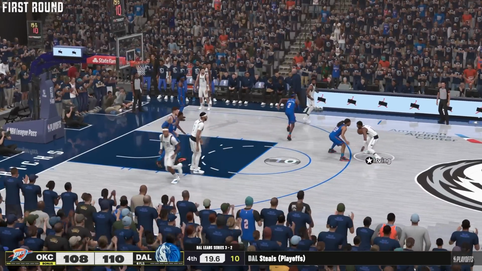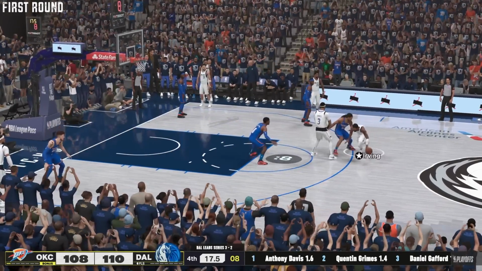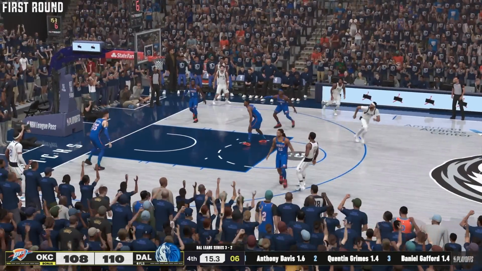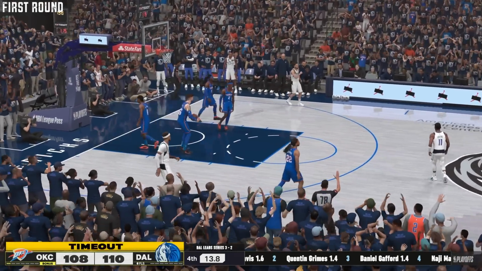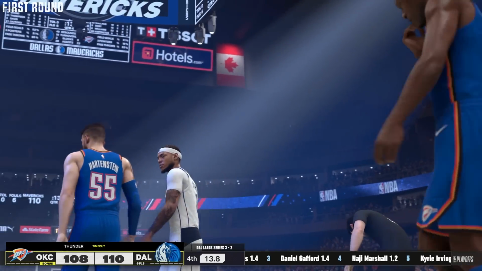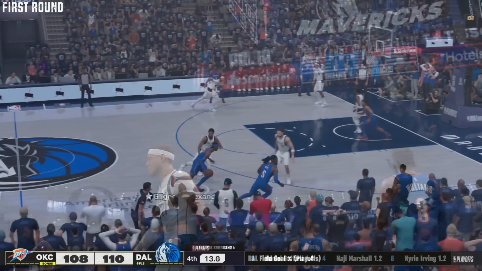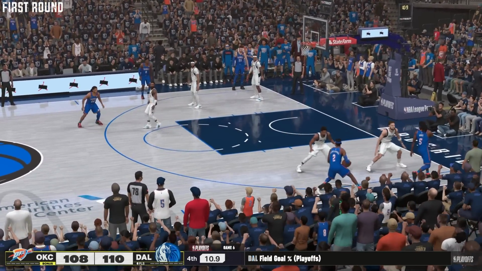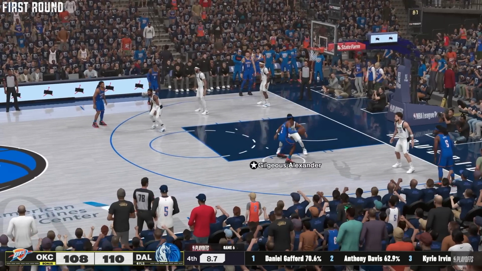Motion is Dinwiddie. If I'm the Thunder, I want SGA on Kyrie. I don't know what this matchup is. Irving, the dagger shot. And it is no good. Rebound Oklahoma City. Timeout. 13.8 seconds. And they have a chance to tie the game or even go for the win right here. So let's see what they do. Ball in the hands of their best player.